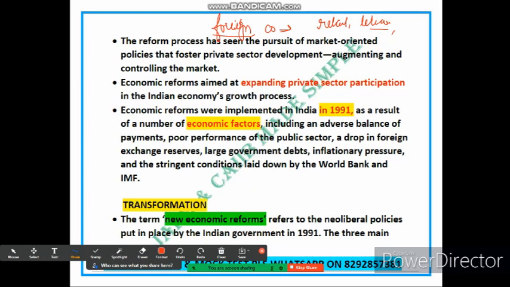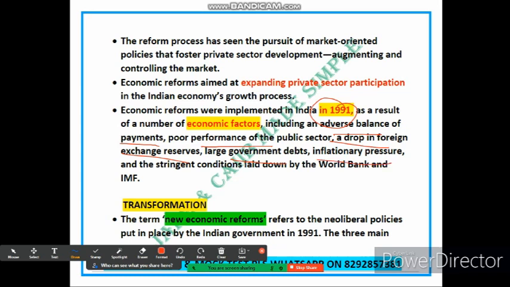The next point is economic reform implemented in India. So in 1991, as a result of a number of economic factors, friends, the economic reform was implemented in India, and it was a response to various economic problems the country was facing. So these problems include negative balance of payment, an adverse balance of payment, poor performance in the public sector, in the government-owned companies, low foreign currency reserves, large government debt, rising prices, and finally strict conditions imposed by international organizations.